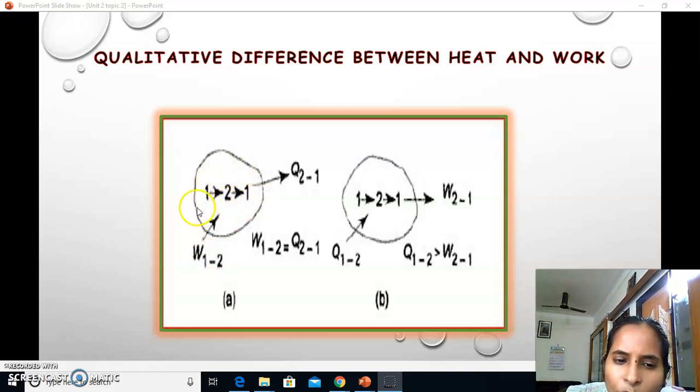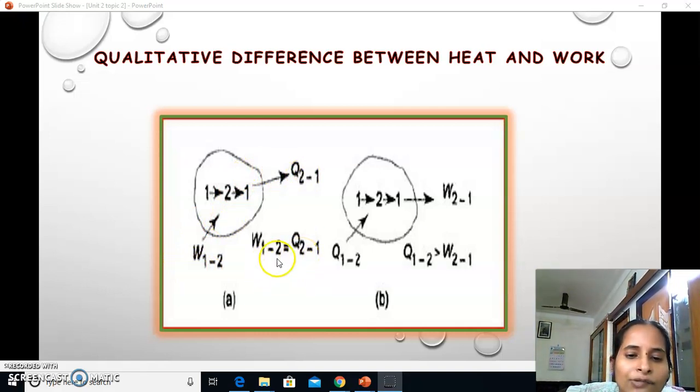This is a cyclic process. Into the system, if you give work, an equal amount of heat would be rejected from the system. If W1 to 2 is taken as a work input into the system, an equal amount of heat would be generated and liberated.